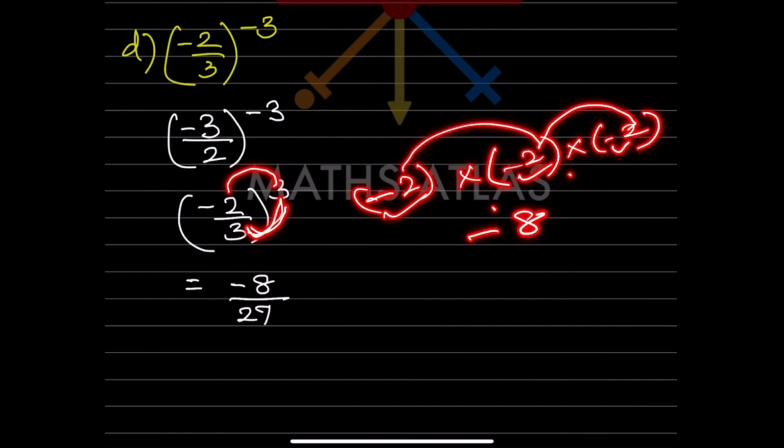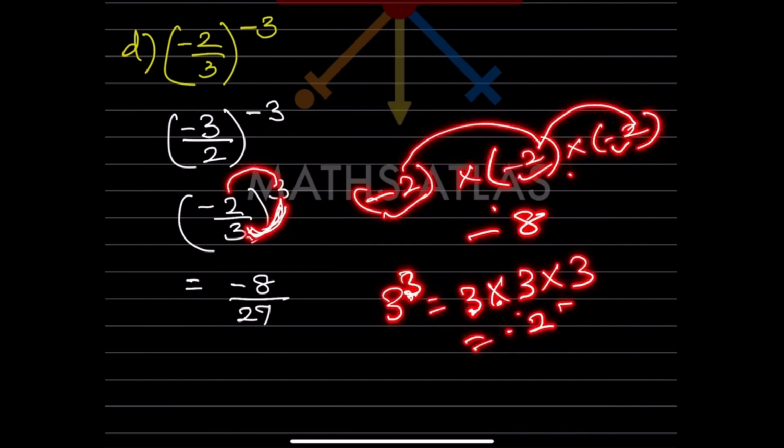And the denominator is just a positive one. So 3 cube, you will multiply. That is not going to be 9, but for many of them there is a confusion. They just write 9. But you have to multiply 3 times. So that is going to be 27. 3 3s are 9, 9 3s are 27. So be careful with this one.